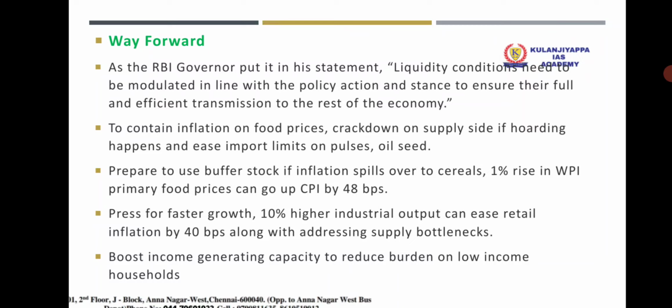Press for faster growth. A 10% higher industrial output can ease retail inflation by 40 basis points, along with addressing supply bottlenecks. Prepare to use buffer stock if inflation spills over to cereals. A 1% rise in the wholesale price index, primarily from food prices, can push up the consumer price index by 48 basis points.